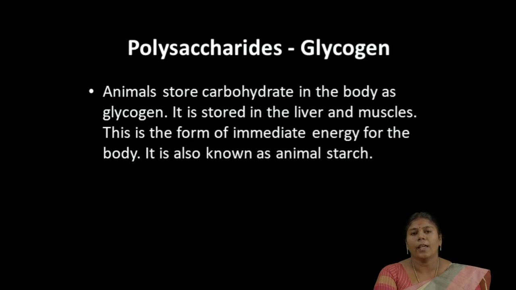The next one is glycogen. Animals store this glycogen in the body. Glycogen can be stored in the human body in the adipose tissues or in the liver and muscles. It acts as an instant energy source to do any immediate actions.